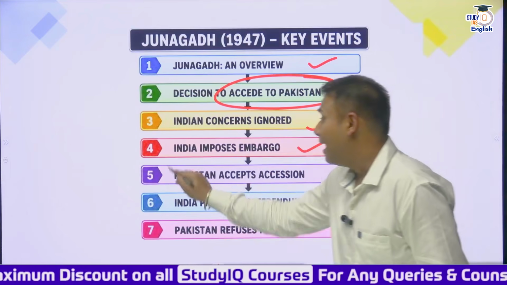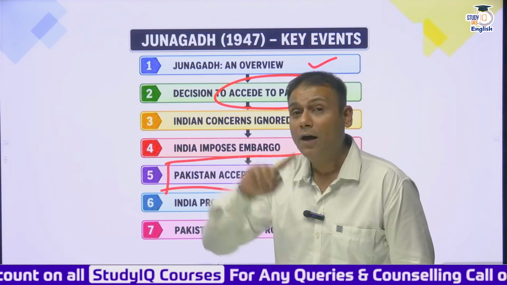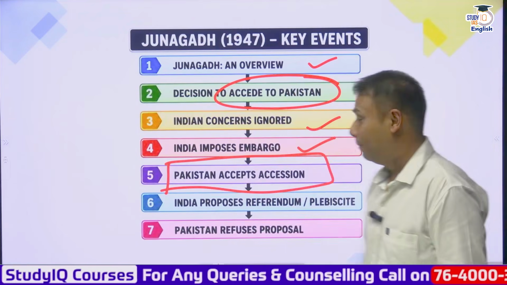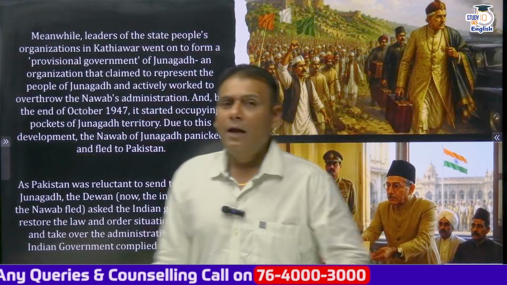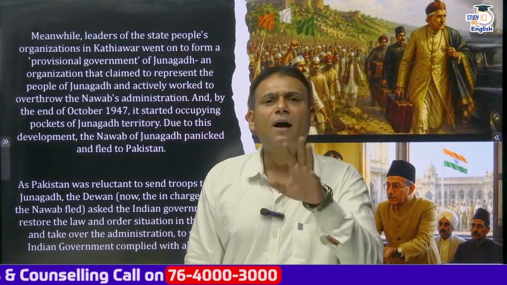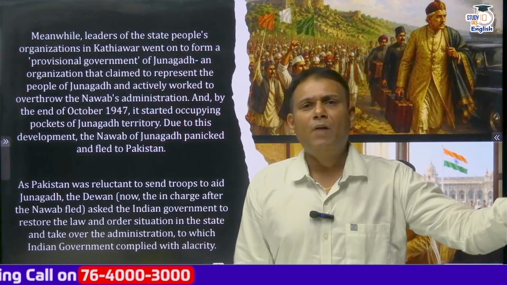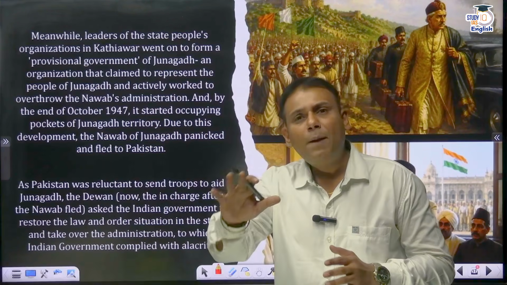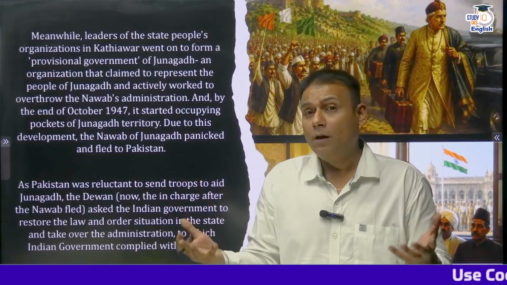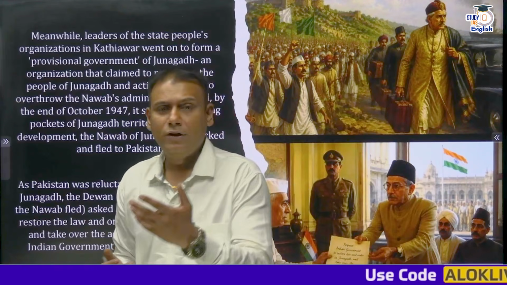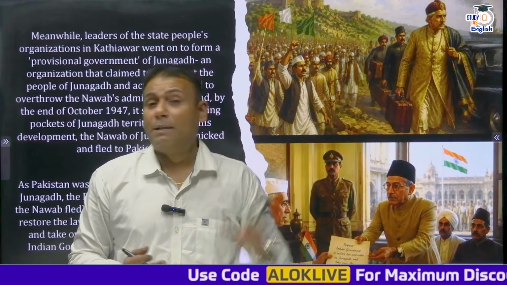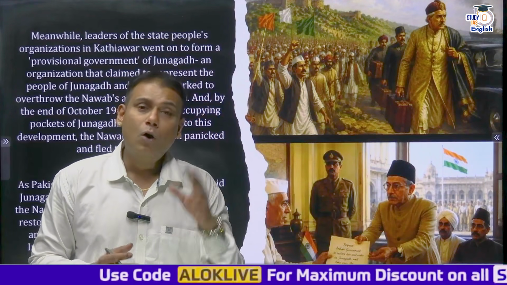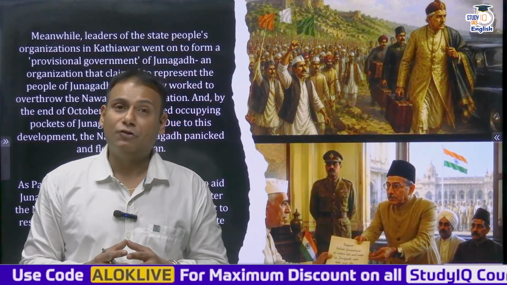Then Pakistan accepts the accession of Junagadh with the Union of Pakistan. So what happened? At this particular point of time, the government of India said that we will conduct a plebiscite or referendum in Junagadh. Let the people decide their fate, whom they want to join. They can either join the Union of India or the Union of Pakistan. But this was not at all acceptable to Muhammad Ali Jinnah, nor was it acceptable to Mahabat Khan III.